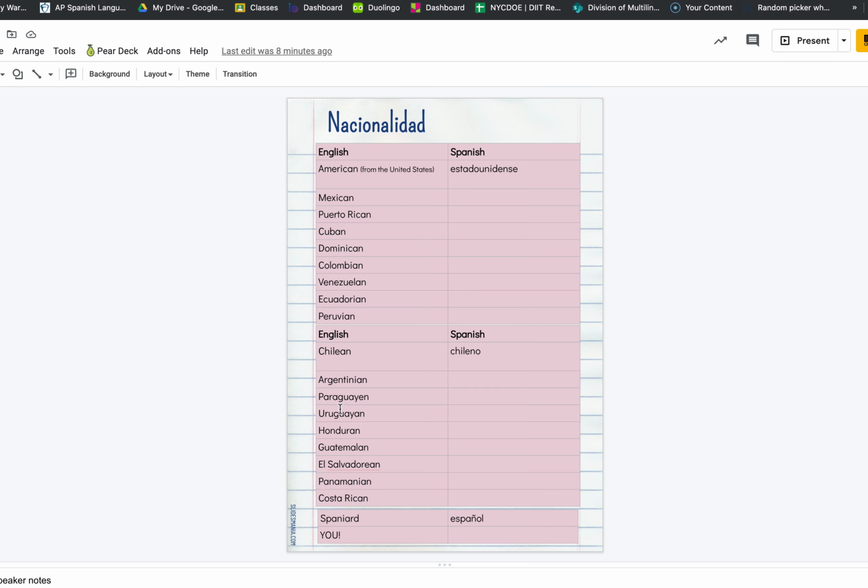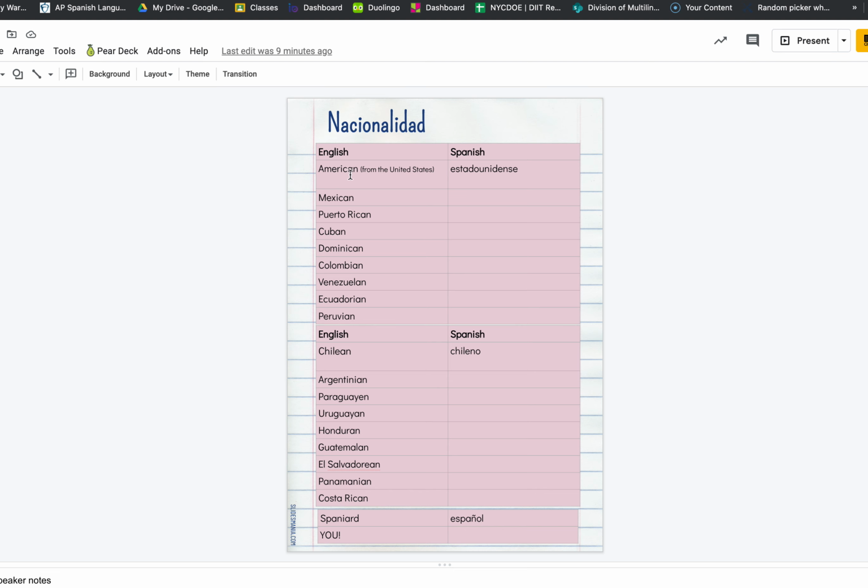and I gave you a few. So if you are from Spain, in English, we call you a Spaniard. In Spanish, you are español, just like the language, right? Now, if you want to express to somebody where you are from and you identify as if you're from the United States, you're going to say, yo soy estadounidense. Try saying that with me. Ready? Yo soy estadounidense. So that is basically the words United States mushed together into one word. And that is where you are from, at least if you were born here in the US.